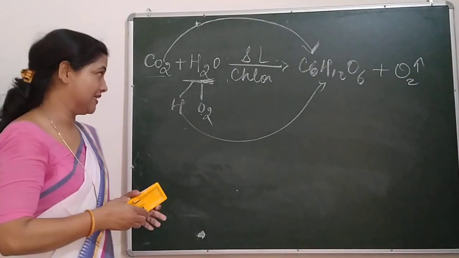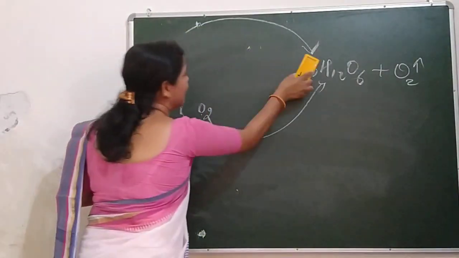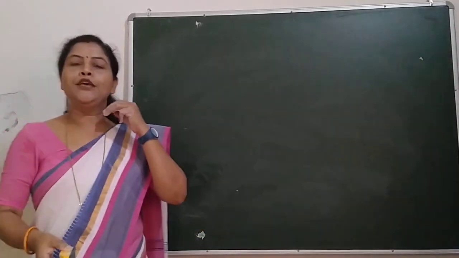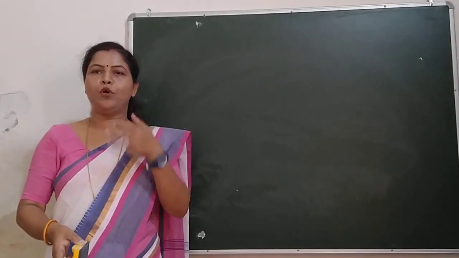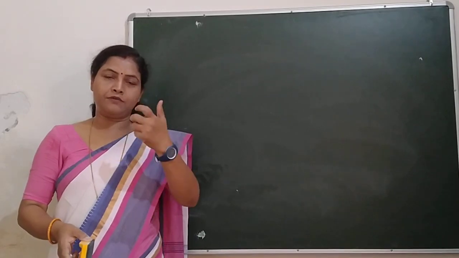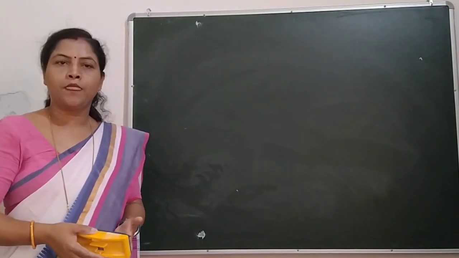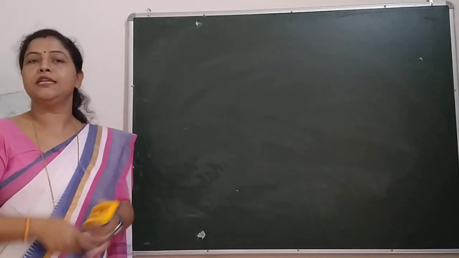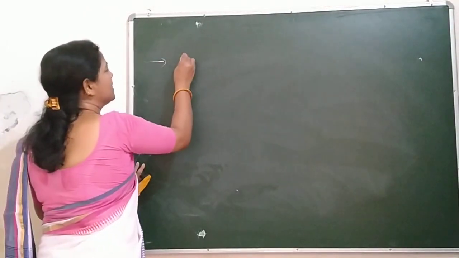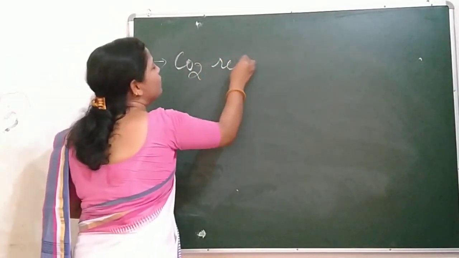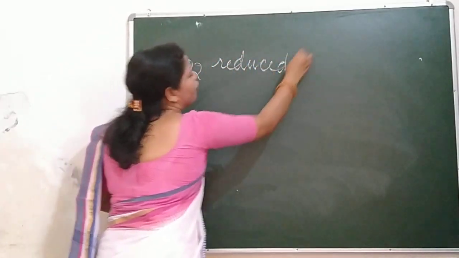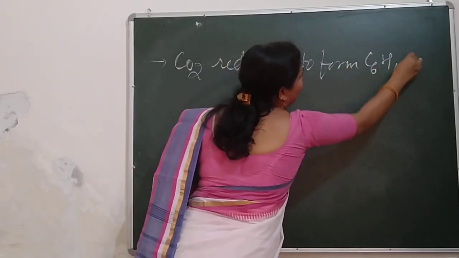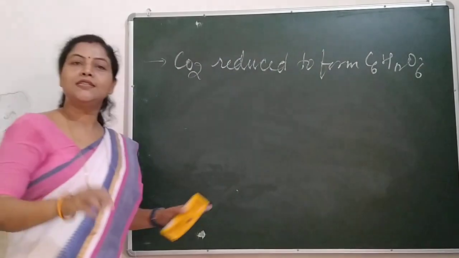I hope you people understand. So now we can say that during the process of photosynthesis, three very important things happen. The first one, I made you understand, is that CO2 gets reduced to form what? Carbohydrate. What is the second one?